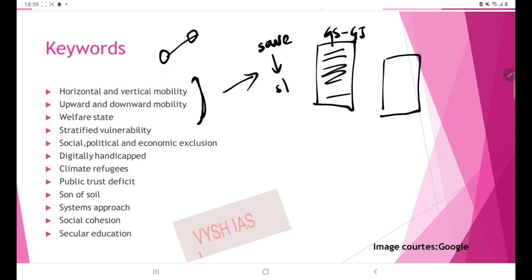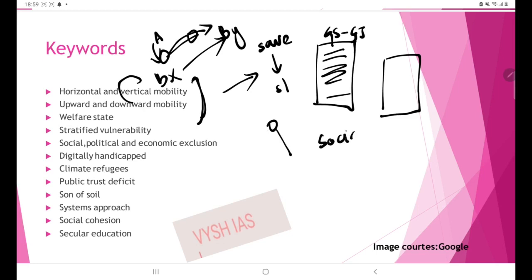By horizontal mobility, we mean, for example, a person A working in bank X gets transferred to a better bank called bank Y. So this is a promotion, a horizontal mobility. Horizontally he is getting mobilized. What is vertical mobility? When a person's social status, caste, educational standards or livelihood standards are getting improved, that is an upward movement. So that is vertical mobility.